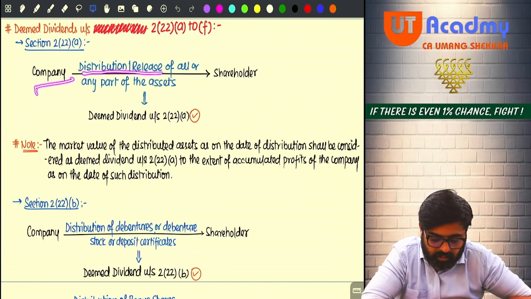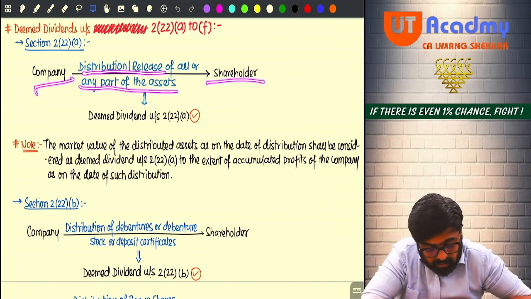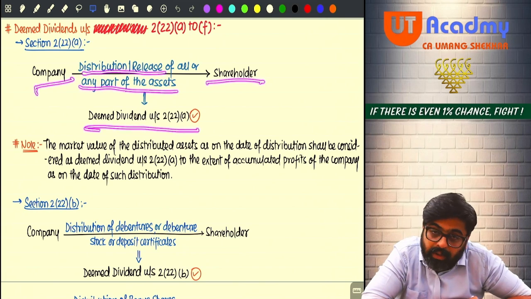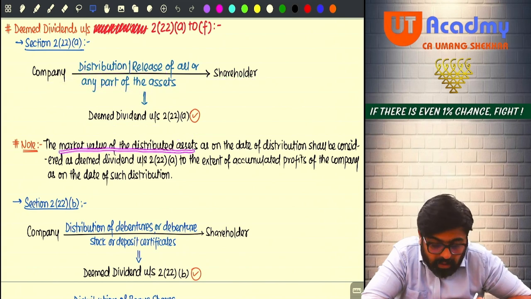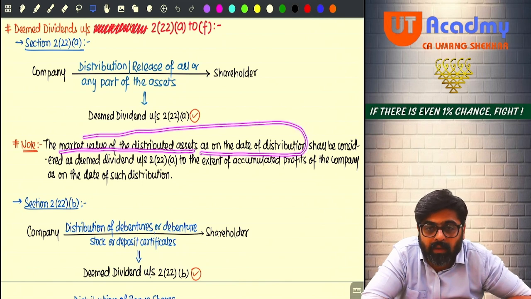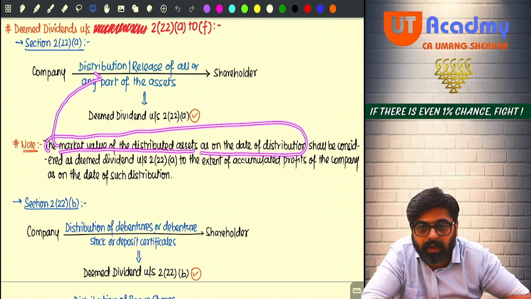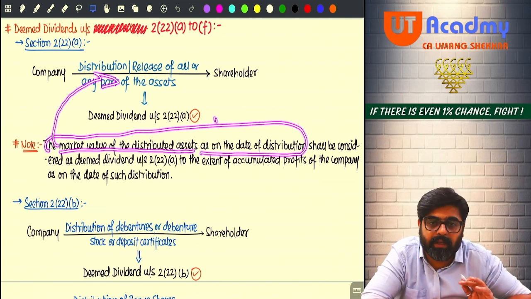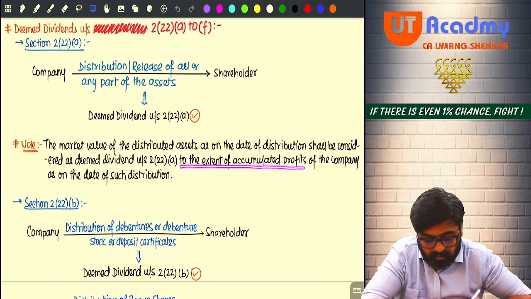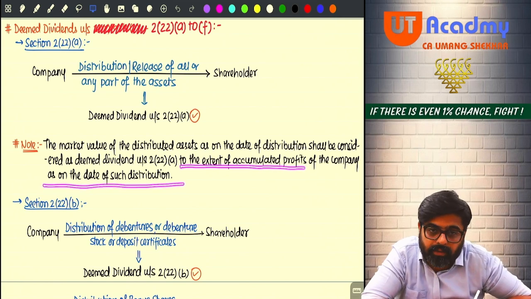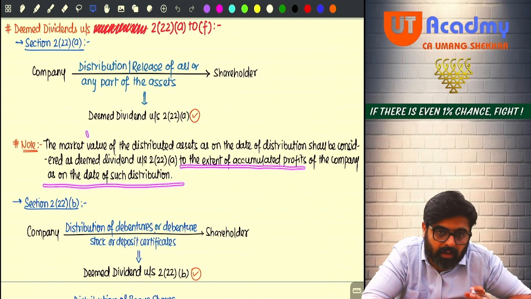Company distributing or releasing an asset to the shareholder. That distribution is known as deemed dividend. The market value of the distributed assets as on the date of distribution will be treated as deemed dividend. But wait, to the extent of accumulated profits as on the day of distribution. Market value will be your deemed dividend.